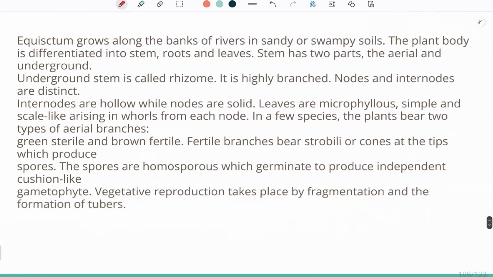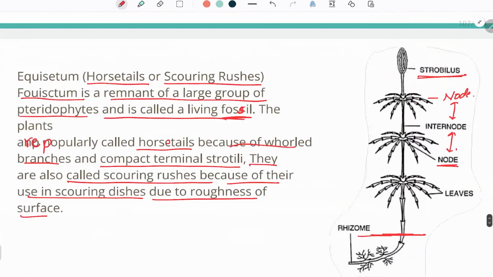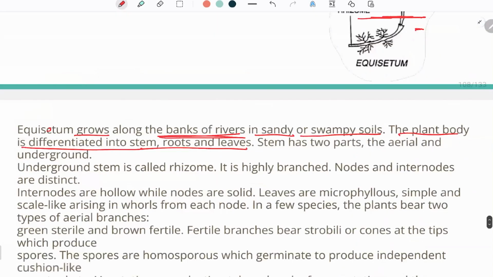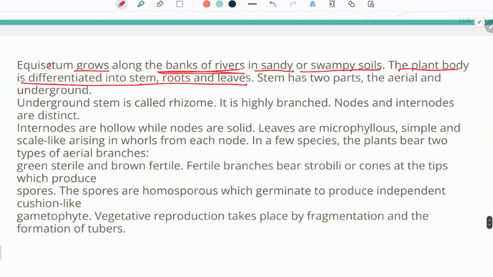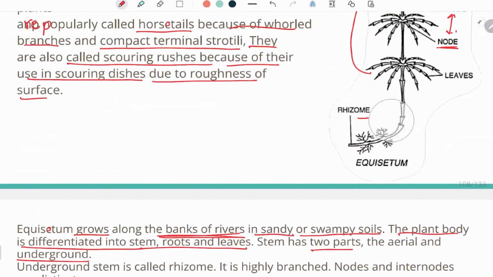Now, equisetum grows along the banks of rivers in sandy or swampy soils. The plant body is differentiated into stem, root, and leaf. We have seen the stem, root, and leafy structures. The stem has two parts, the aerial and the underground. So this is an underground stem.